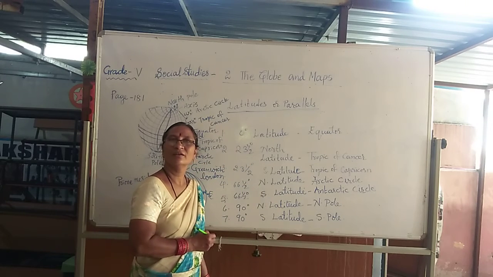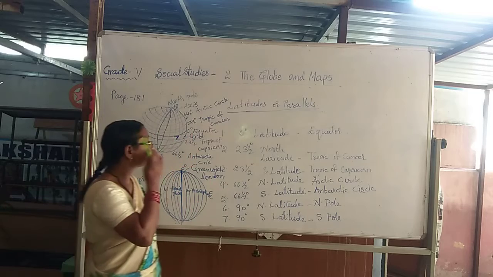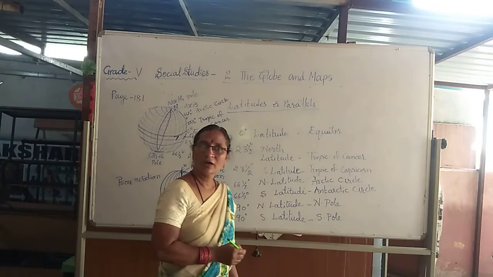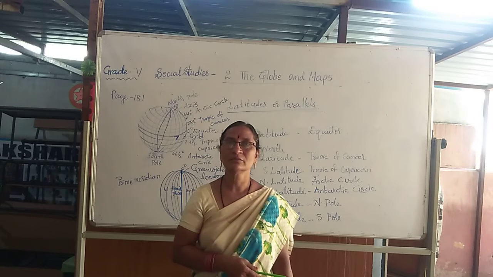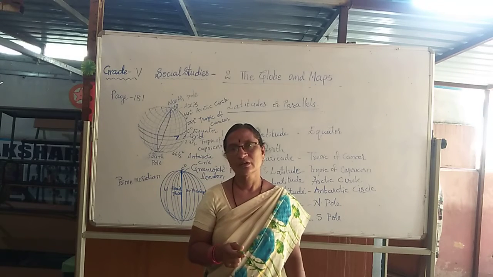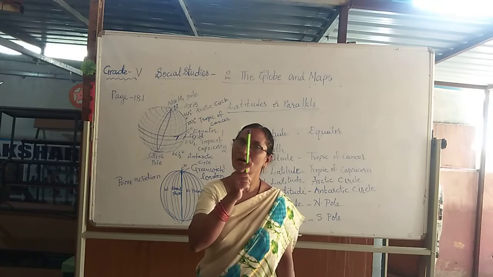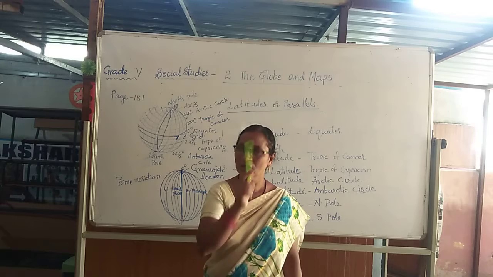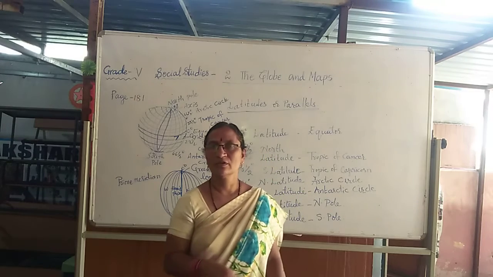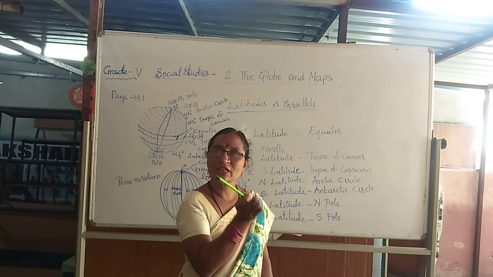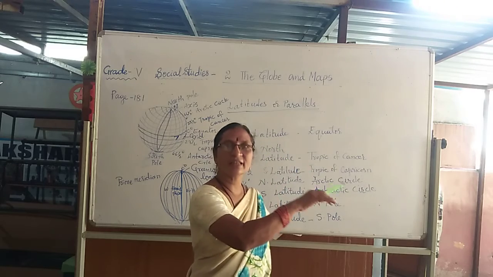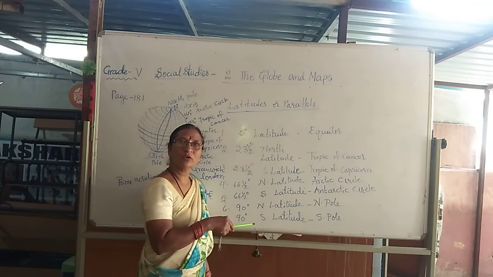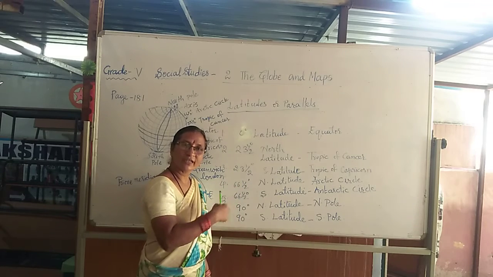Do you remember? Before that, tell me, are all the latitudes equal? No. The latitudes from the equator to the poles gradually keep on decreasing, to the north as well as to the south. From the equator to the north pole, gradually the latitudes keep decreasing in their size. Similarly, from equator to the south pole, the latitudes gradually keep on decreasing.